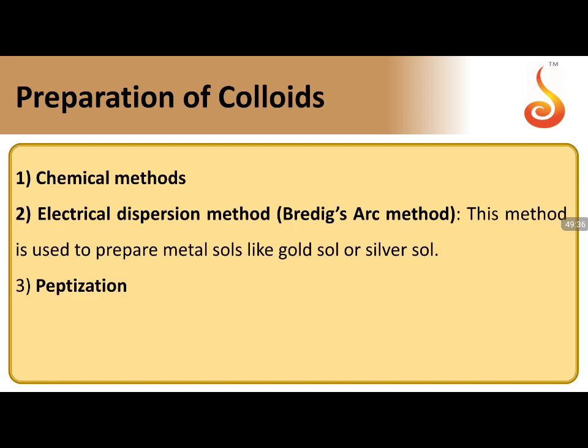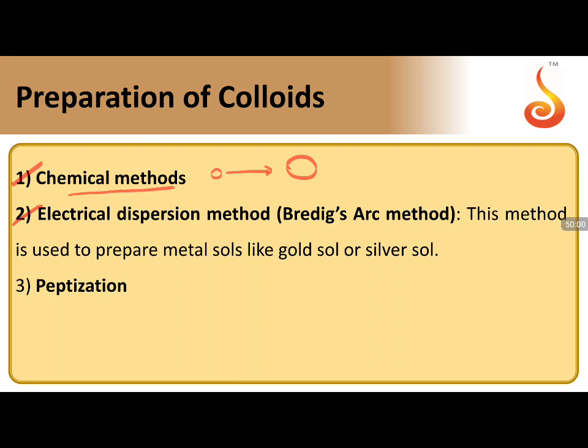Preparation of colloids can be done in three ways. One is by chemical methods. In that, double decomposition will be there, oxidation, reduction, precipitation, and hydrolysis processes are possible. By any way, we convert small sized particles into colloidal range particles. This is the ultimate challenge for the conversion. So the chemical methods will work on this conversion of small size to colloidal range particle.